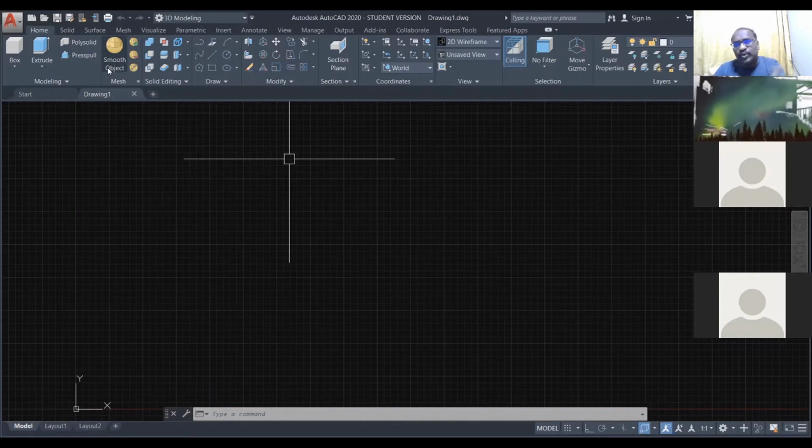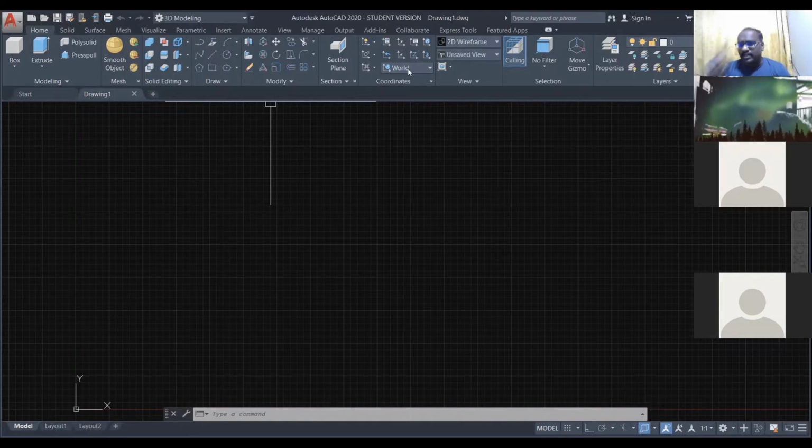Then you have to follow the same for all other interfaces. Really, it's not easy to teach you all the icons and commands and everything. If I teach everything, it will take more than 1 year. Even 1 year is not enough. So you have to imagine a 1 year course, maybe a 6 month course or 3 month course, we are going to learn within 12 weeks.